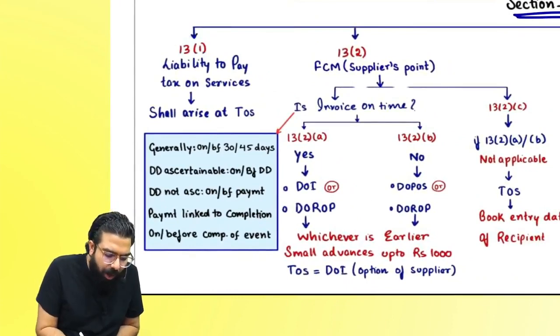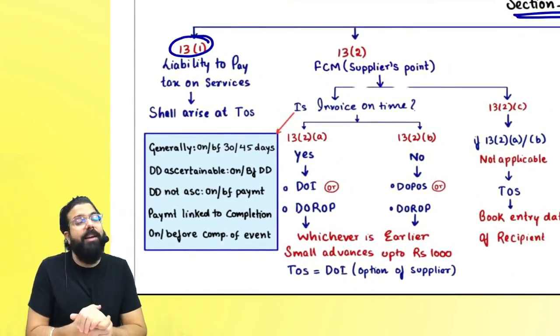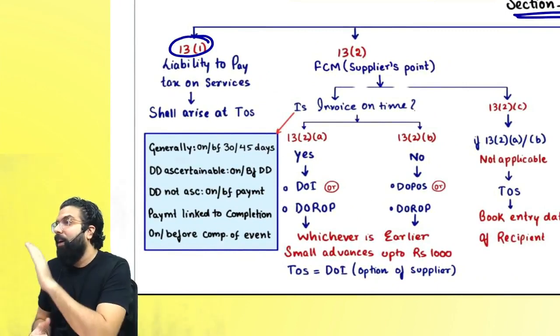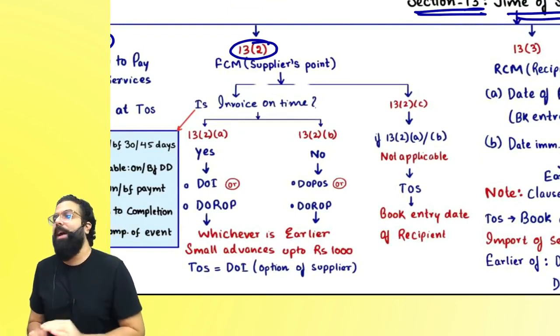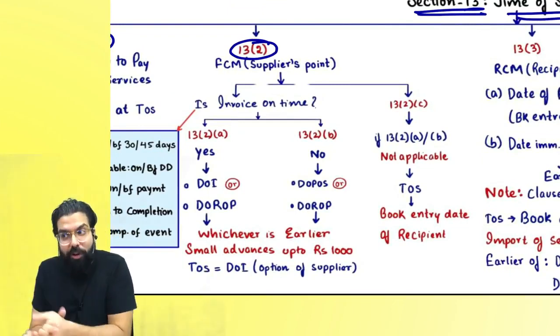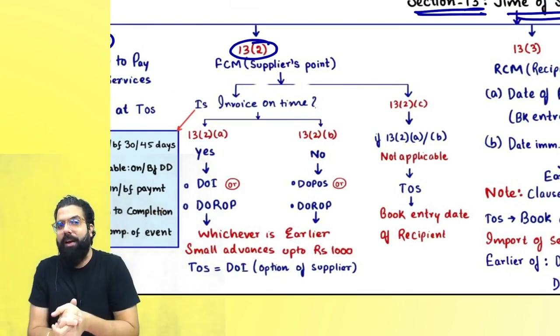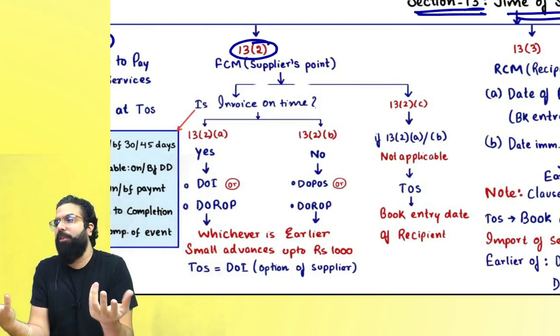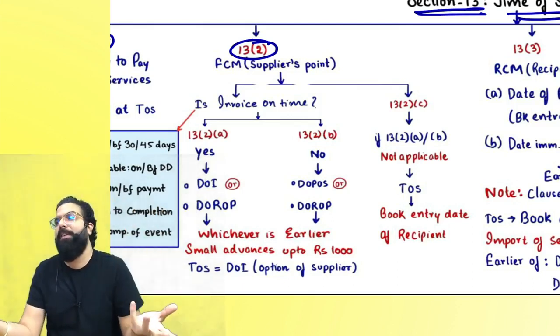Section number 13.1 says liability to pay tax in case of services shall arise at the time of supply. Section number 13.2 says if you are a supplier and you have raised the invoice on time, the time of supply is the date of invoice or date of payment, whichever is earlier. If you have not raised the invoice on time, it is the date of provision of service or date of receipt of payment, whichever is earlier.